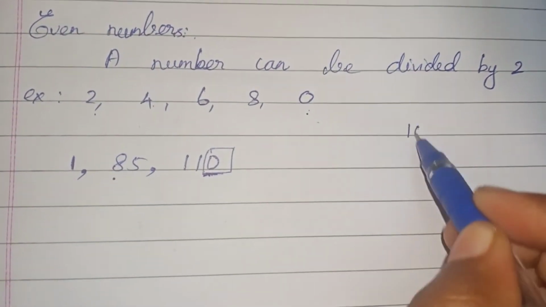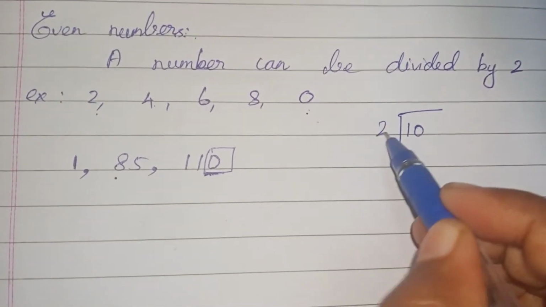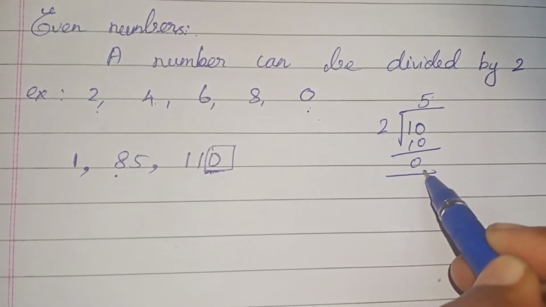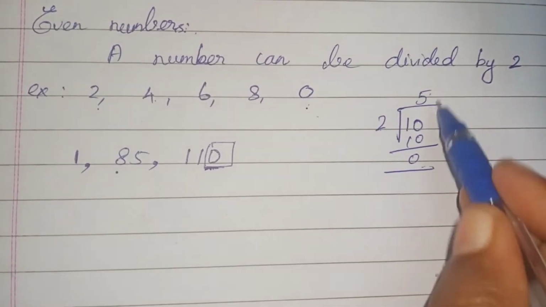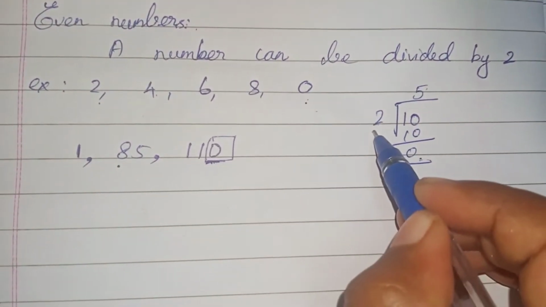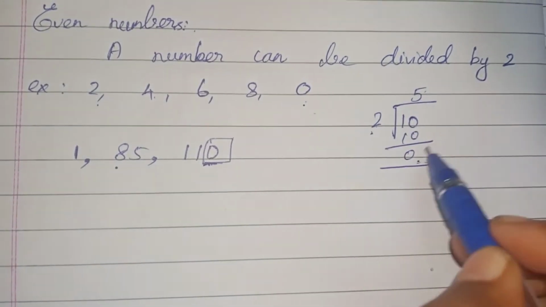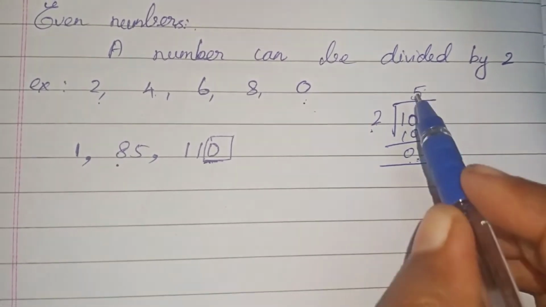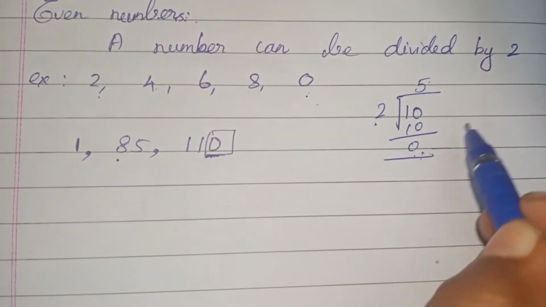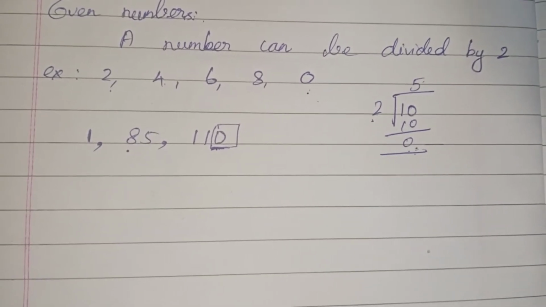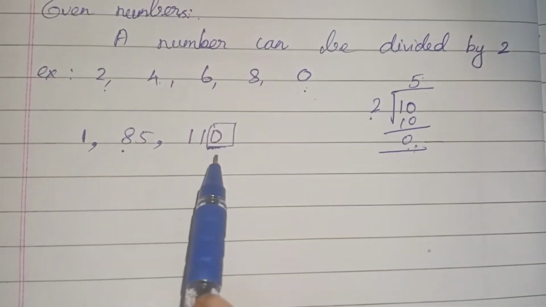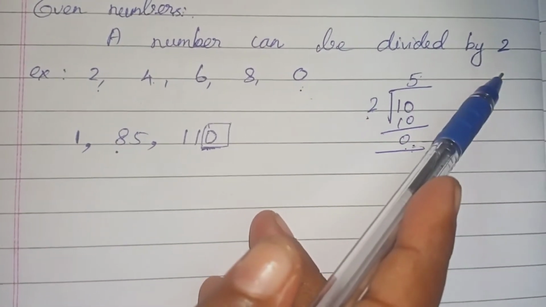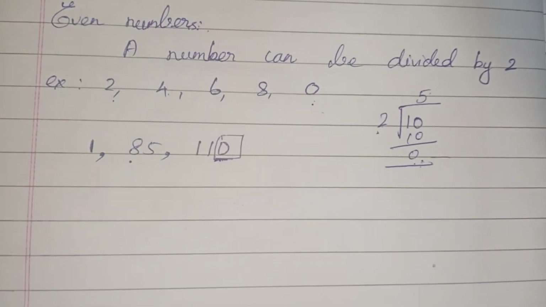0 means you can take the 10. 10 can be divided by 2. 5 2s are 10, so we don't have any remainder. This means the number can be divided by the particular divisor, because here the remainder is 0. So we can say that this number can be divided completely by 2. That is why this is called an even number. So if a number can be divided by 2, that number is called an even number.